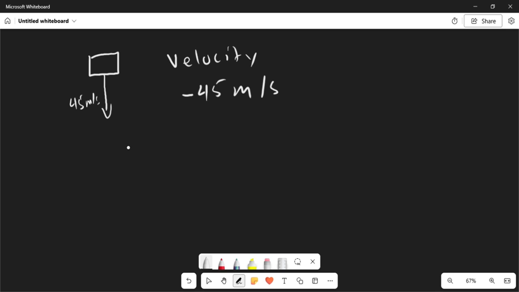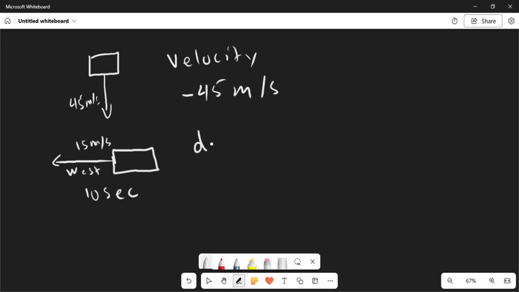Now let's say we have an object here and it's going west at 15 meters per second. It's going west, and it's been traveling for about 10 seconds.